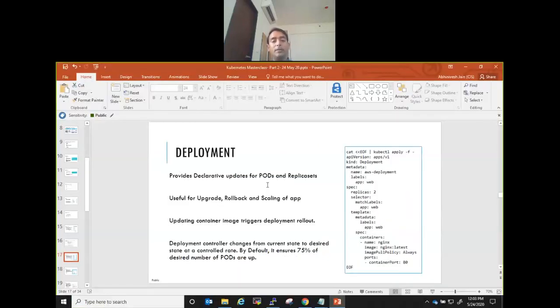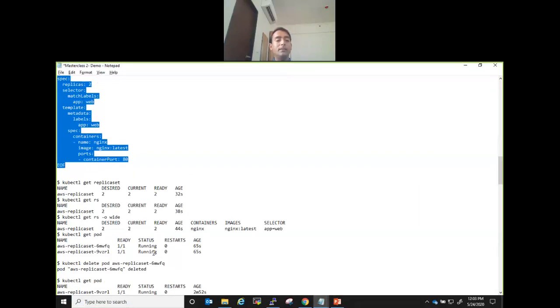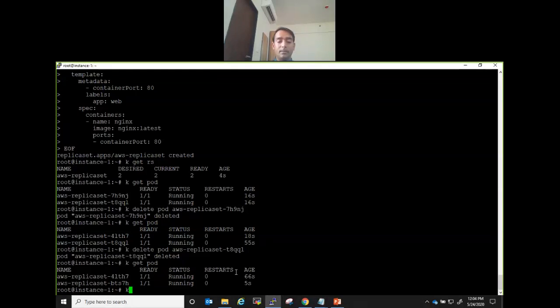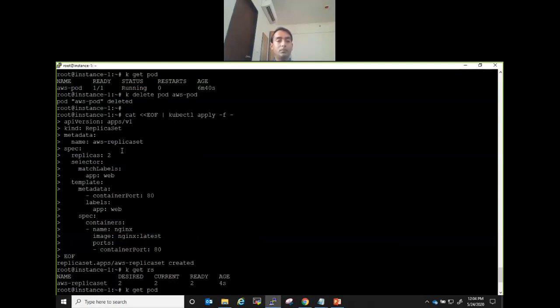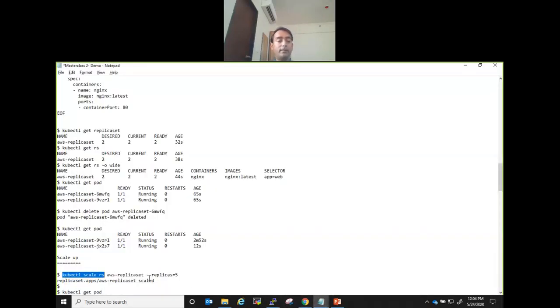Oh, I did not show you scaling of the app. Let me show you that. So how do you scale the replica set? This is the command, kubectl scale, and whatever name you have. So again, this is a manual way. Right now we are running this replica set with two. What is the name? AWS replica set. And next is how many replicas you want. Let's say I want 5.